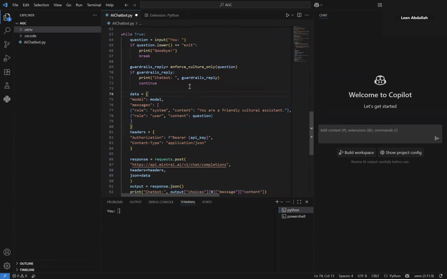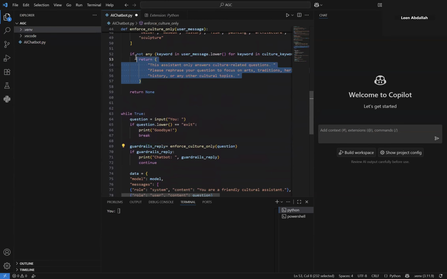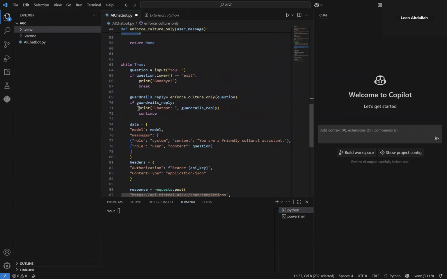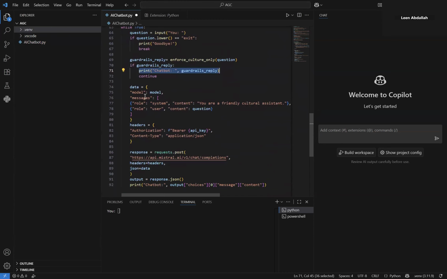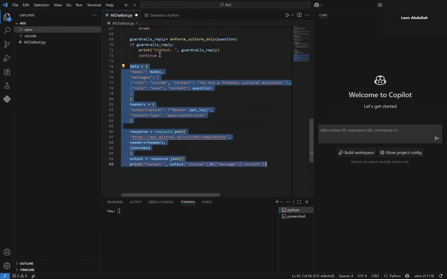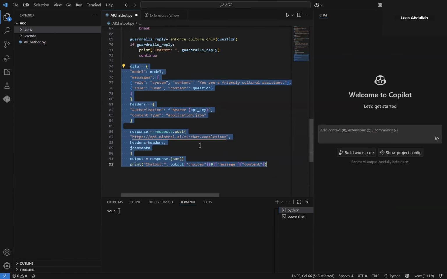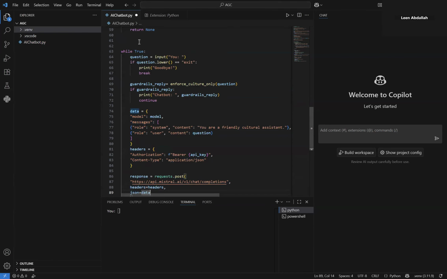So in case there is a guardrail reply, so in case this is returned, it means that the question is not appropriate. So we're going to print this message, the fact that the question isn't appropriate. We're going to skip the rest of the loop. How do we skip the rest of the loop? By using continue. Why do we skip the rest of the loop? So that we don't perform an API call. And we're going to move to the next iteration of the while loop. Okay?